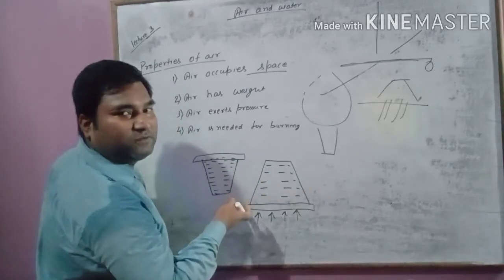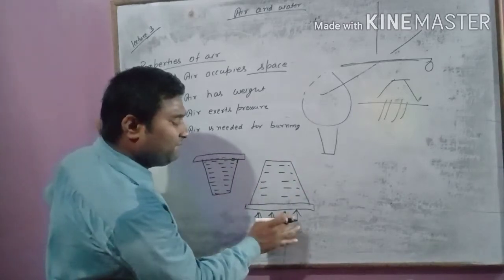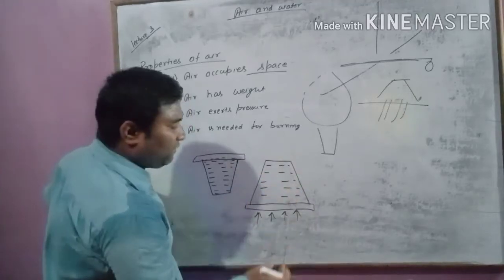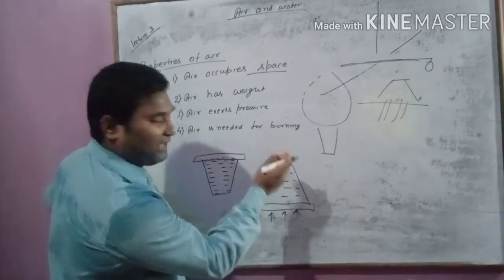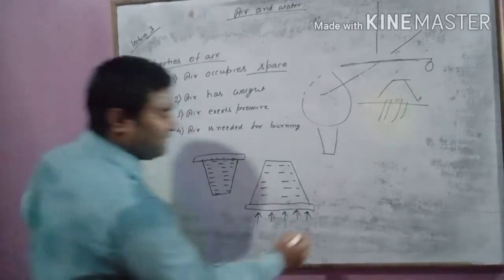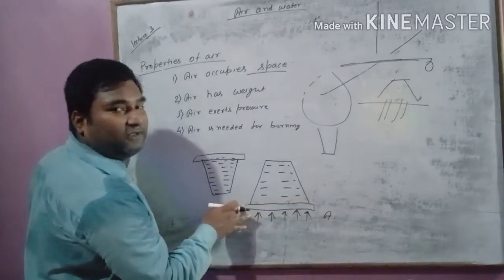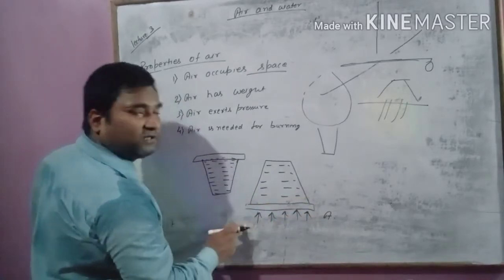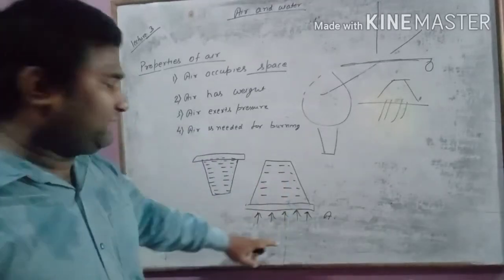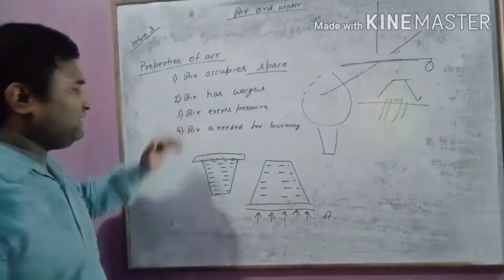This cardboard is not allowing water to come out, and at the same time the air from the surroundings is exerting pressure because it wants to enter into the glass. So with this activity we can say air exerts pressure. This cardboard is not falling because air from the surroundings is exerting pressure.